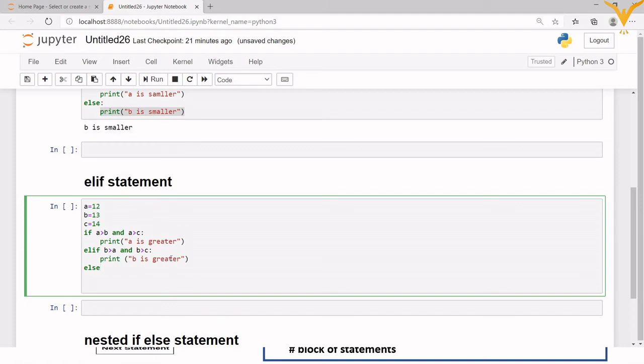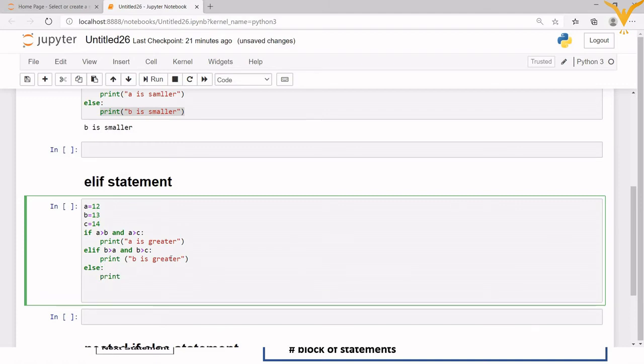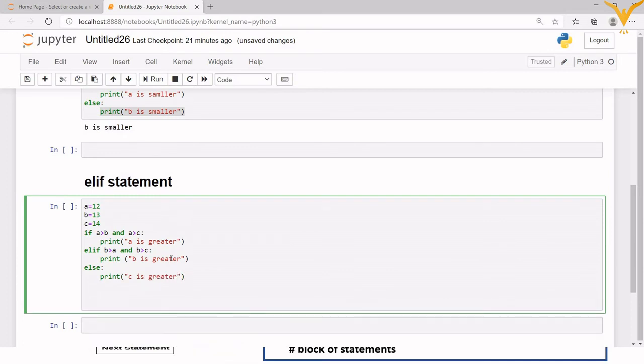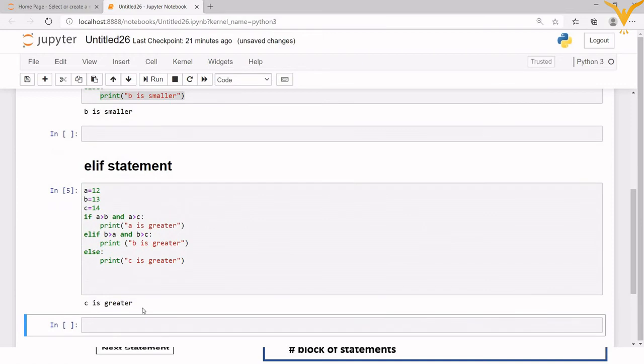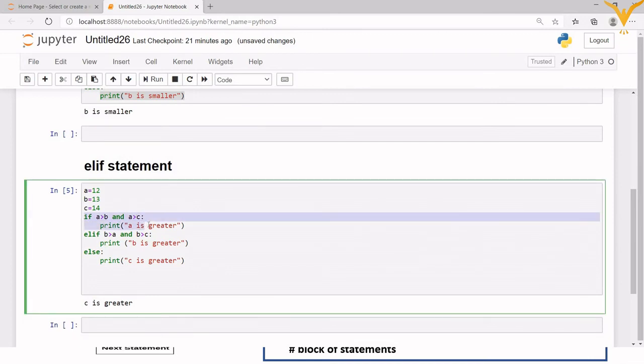So here I am going to write print C is greater. Understood? Okay, now we'll execute this. So what is it giving me? C is greater. Now see, first it will check if A is greater than B. As you can see, 12 is not greater than B, so this condition becomes false. And A is greater than C, so 12 is not greater than C, so this particular statement becomes completely false, right? So it will jump to the next elif statement.